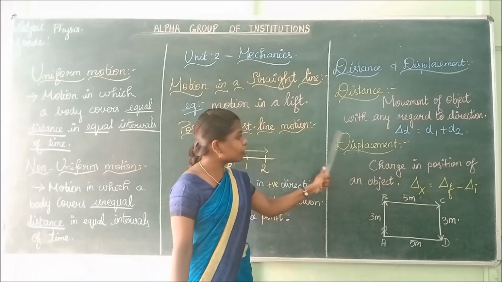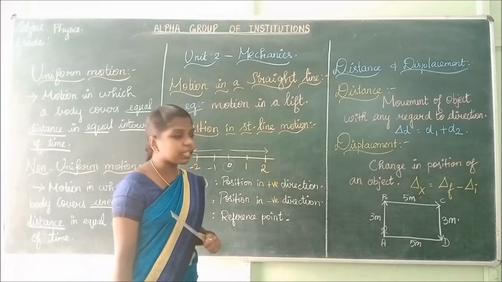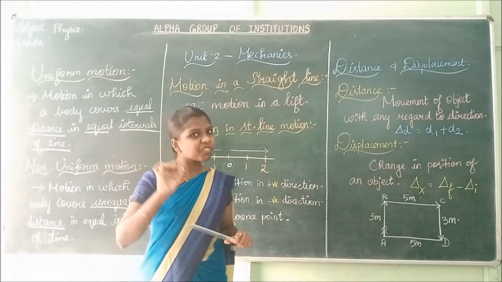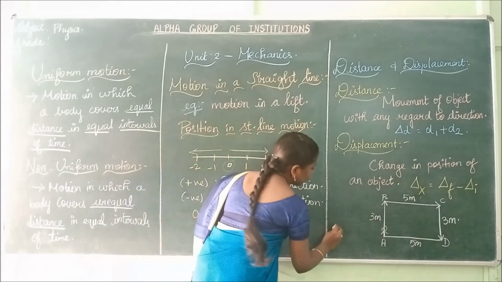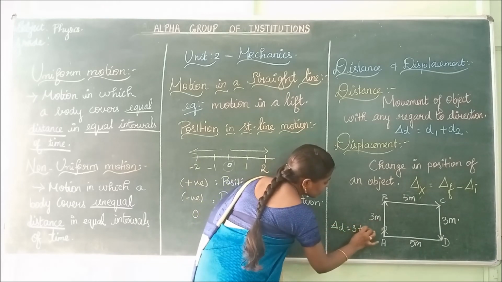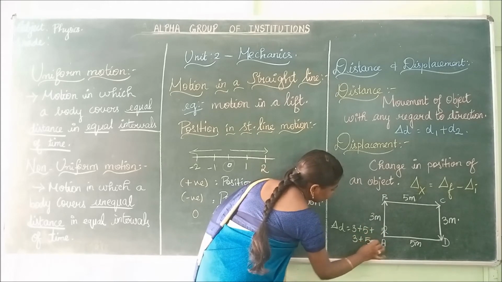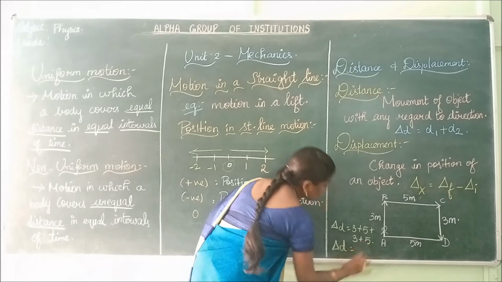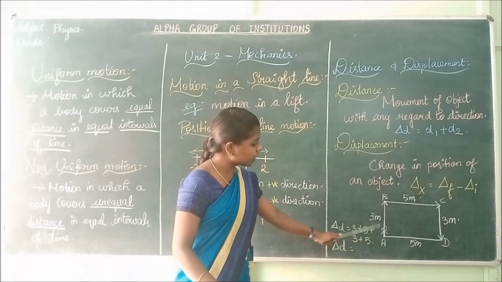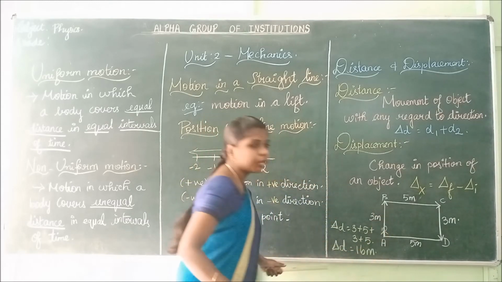Now you have to calculate the distance and displacement. What is the formula for distance? Distance is equal to adding all the distances. Delta d is equal to 3 plus 5 plus 3 plus 5. So what is the distance? Add all these. 3 plus 5 is 8. Then 8 plus 8 is 16. Total distance is 16 meter.